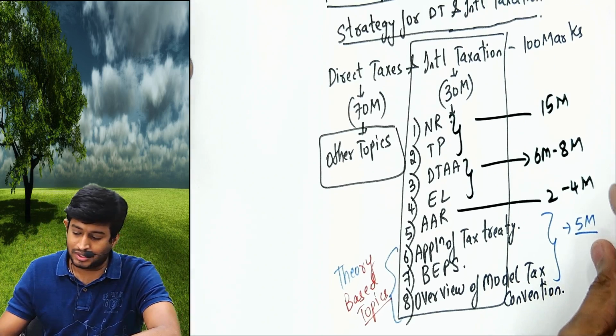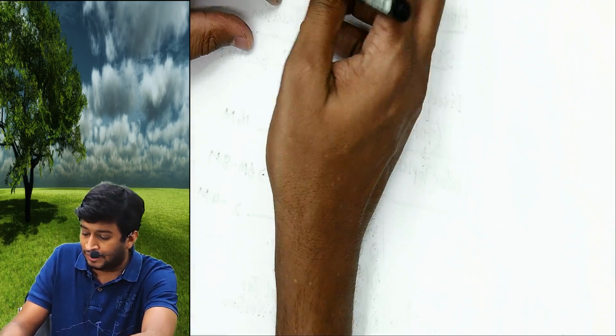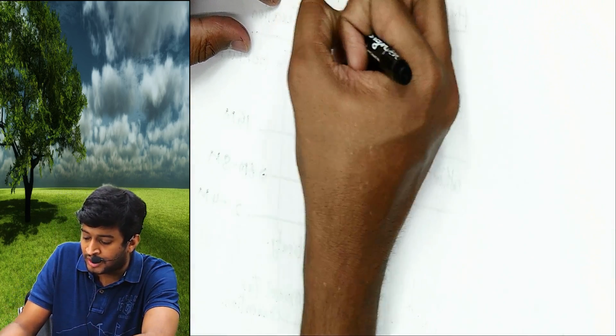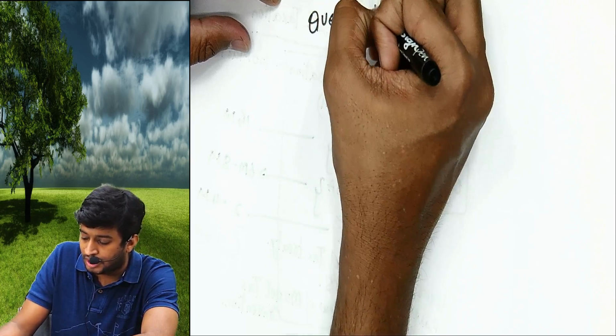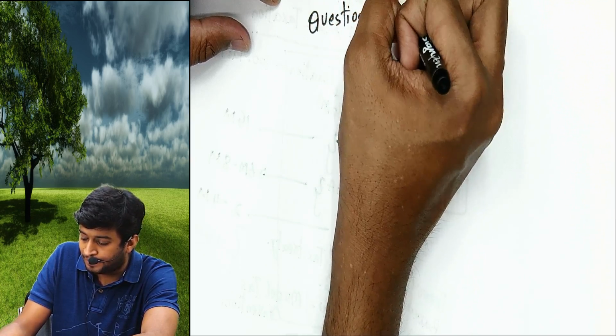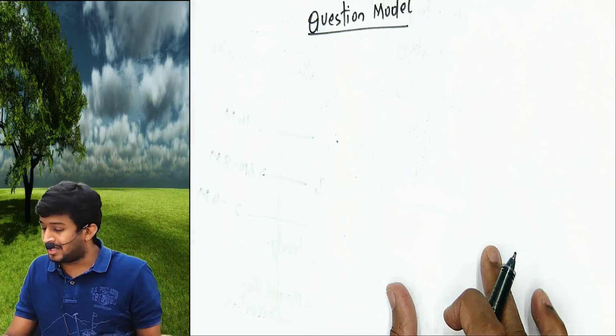Now, I hope you know your question paper pattern. Even if you know, I'll cover it because the majority of points you don't know. Question model for your DT paper: how many marks is the question paper?